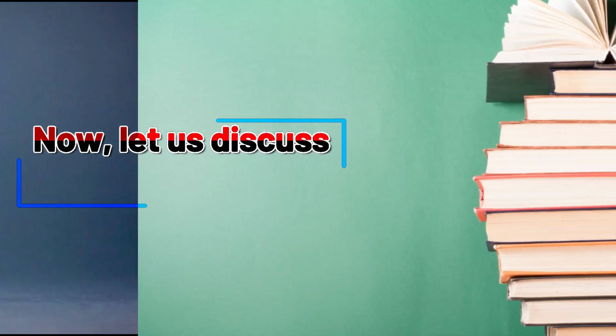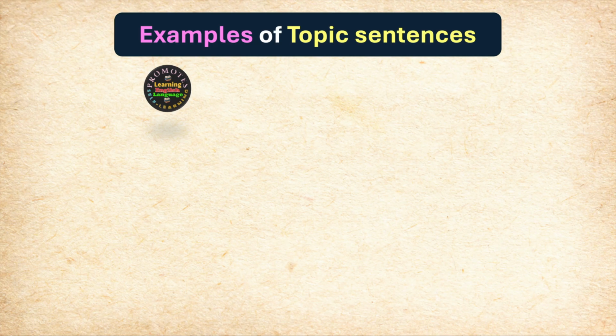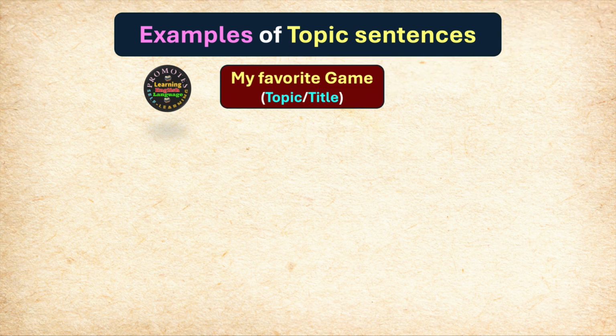Now let's discuss the current topic. So we have examples of topic sentences. Suppose you want to write a paragraph and the topic of the paragraph which you have chosen is, for example, here I have taken on your behalf a topic to write a paragraph, a title to write a paragraph, and that topic is my favorite game. You can choose any topic you like. It depends upon you, how you form the idea, what your process of thinking is about a certain topic to write. So here we have taken a topic, my favorite game.